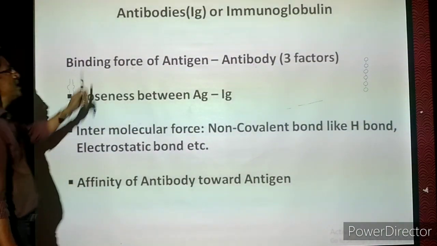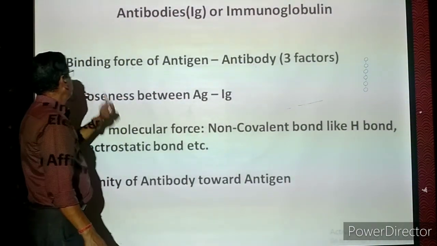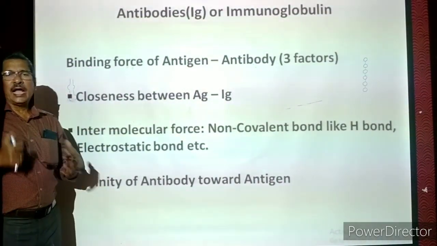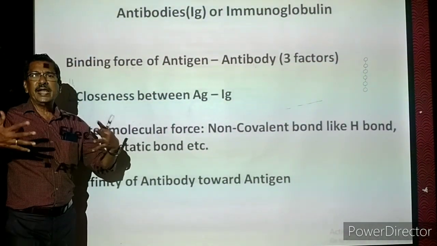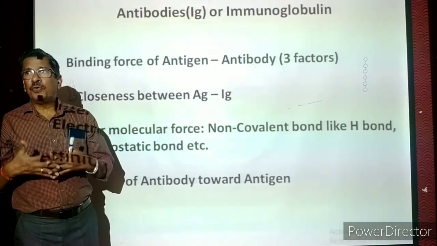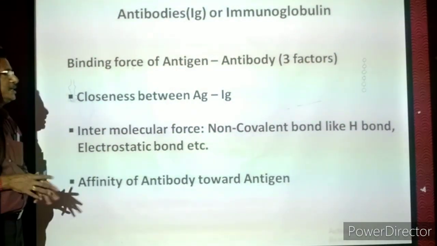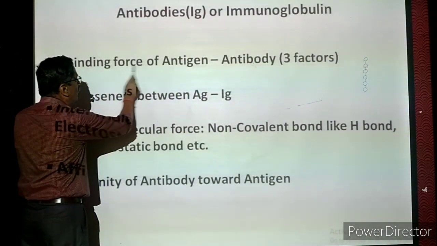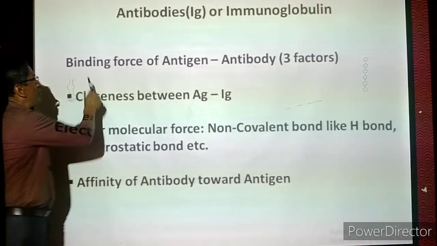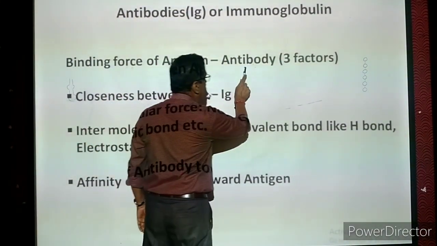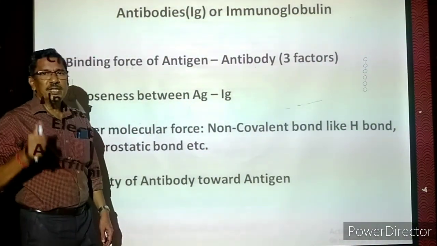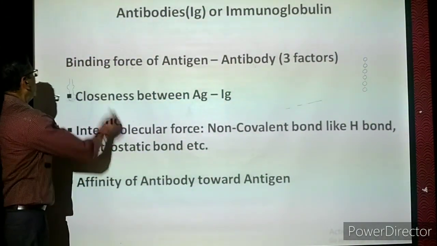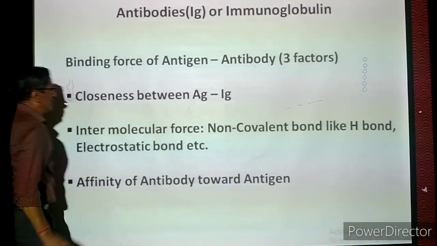Now we are coming to antibodies. Immunoglobulins, binding force of antigen antibody. Now actually the antigen antibody interaction we are telling. Now how fast the action will be there, the interaction will be there, that is depending upon certain factors. Now the factors are called binding force. So the binding force of antigen and antibody determine whether the microorganism is going to cause disease or it is going to be prevented. Now what are the three factors? There are totally three factors we are going to see.